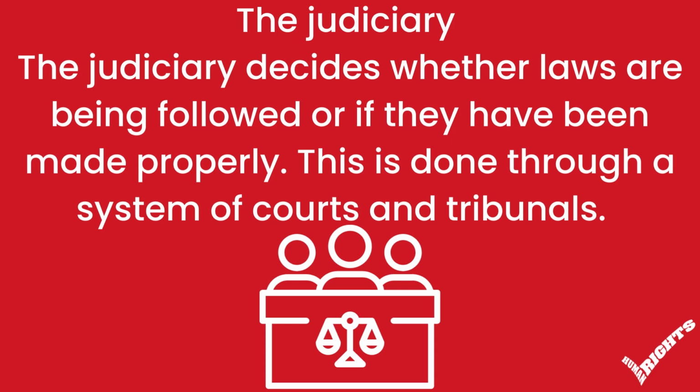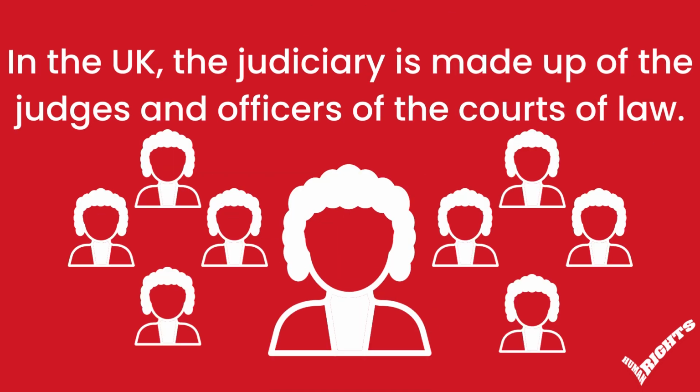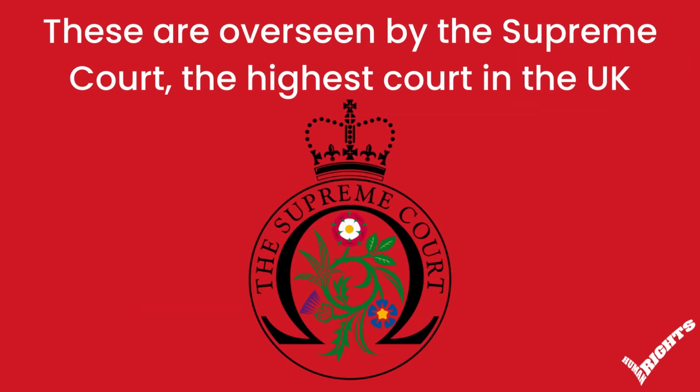The judiciary. The judiciary decides whether laws are being followed or if they've been made properly. This is done through a system of courts and tribunals. In the UK, the judiciary is made up of the judges and officers of the courts of law. These are overseen by the Supreme Court. The Supreme Court is the highest court in the UK.